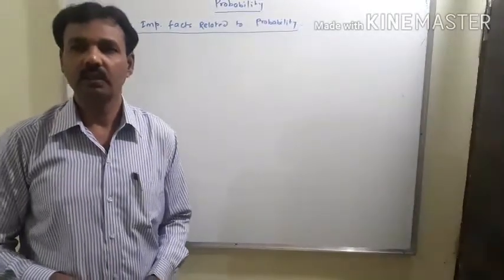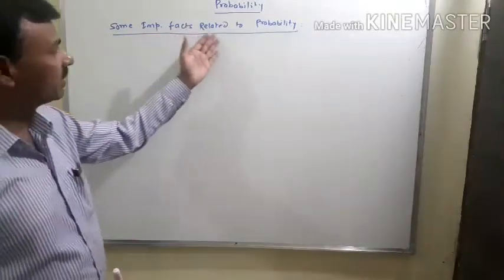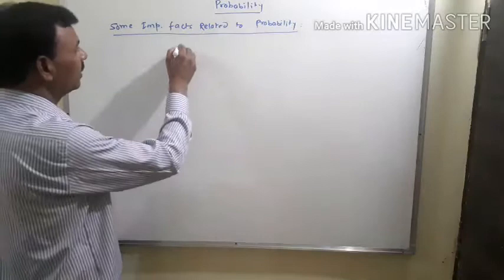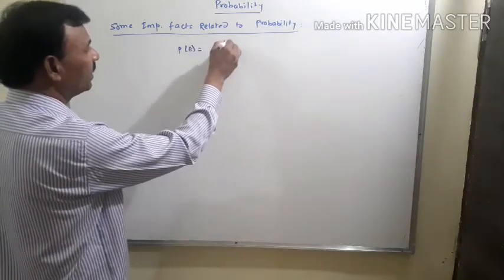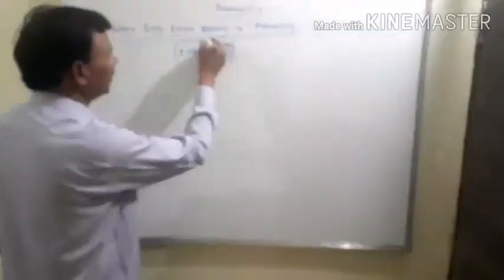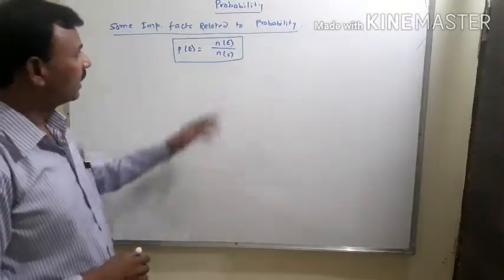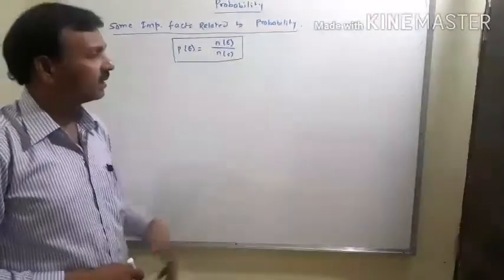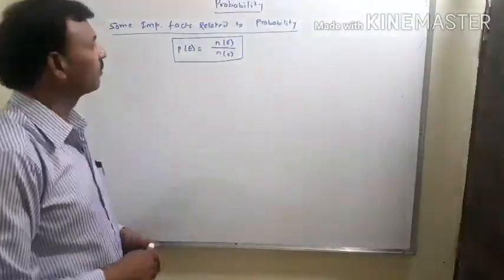Hello students, in this video we will discuss some important facts related to probability. As you know, probability P of E equals n of E upon n of S, where P of E is the probability of that event, n of E is the number of favorable events, and n of S is the total number of events or total number of outcomes.